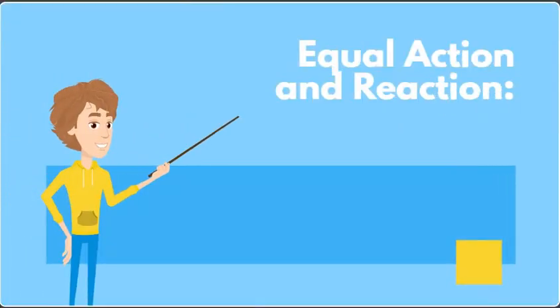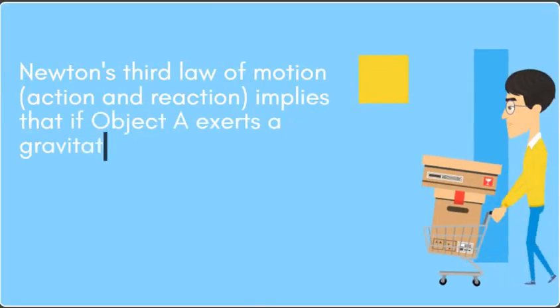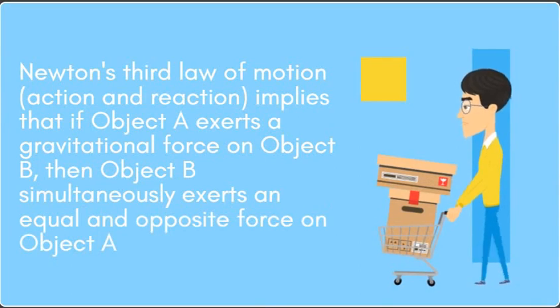Equal action and reaction. Newton's third law of motion, action and reaction, implies that if object A exerts a gravitational force on object B, then object B simultaneously exerts an equal and opposite force on object A.